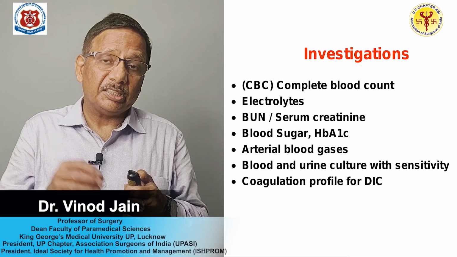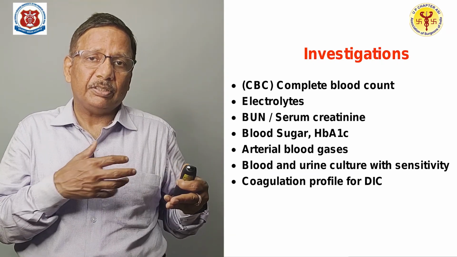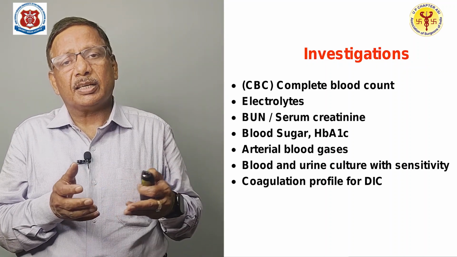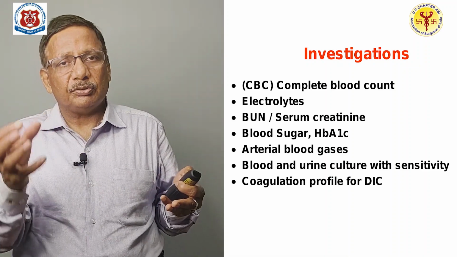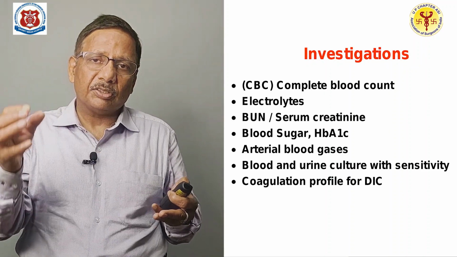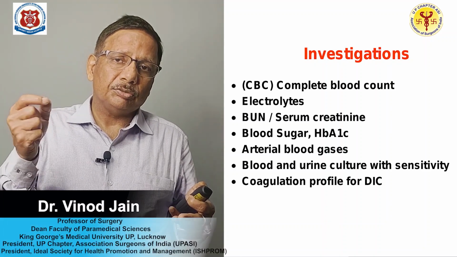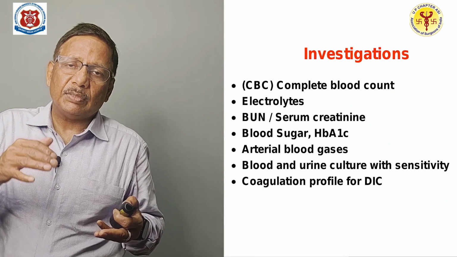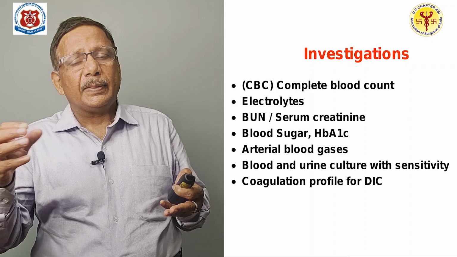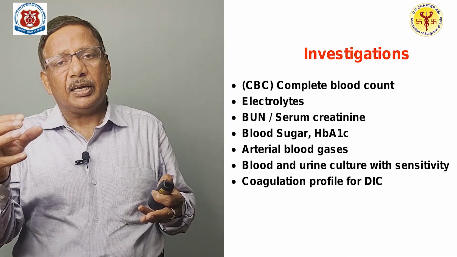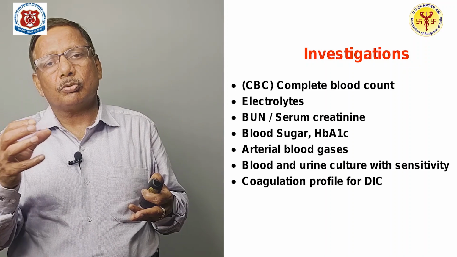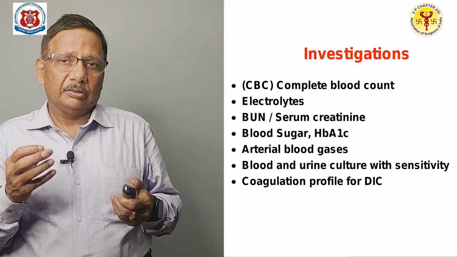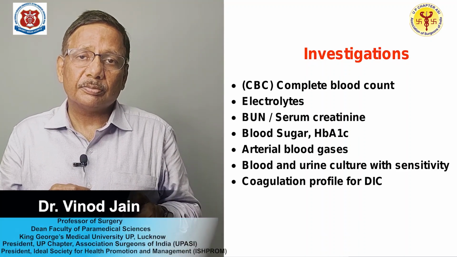Then if the patient is very critical, ABG is required, that means what is happening in the lung, whether the ventilation is affected or not. So, through arterial blood gases you need to know about the pulmonary physiology. And of course, when the patient is having toxemia, fever, you need to do the urine culture as well as the blood culture to know about the appropriate therapy. And if the toxemia persists for a very long time, all of you know, then there is consumptive coagulopathy, and that may lead to DIC. So, you need to do a coagulation profile to know whether we are dealing with disseminated intravascular coagulation also or not.